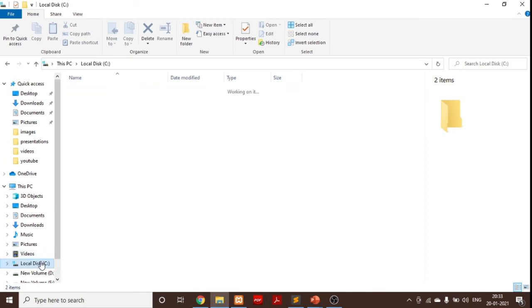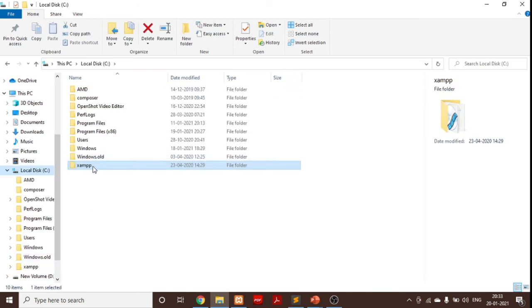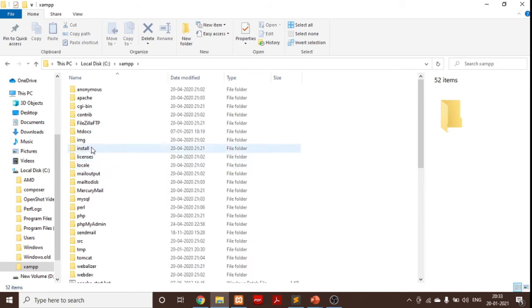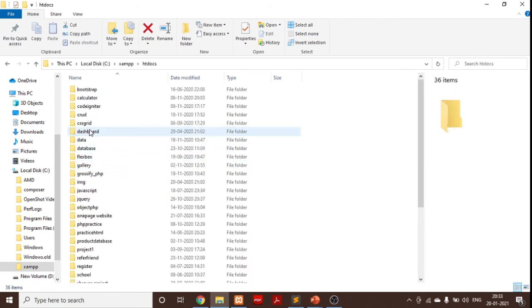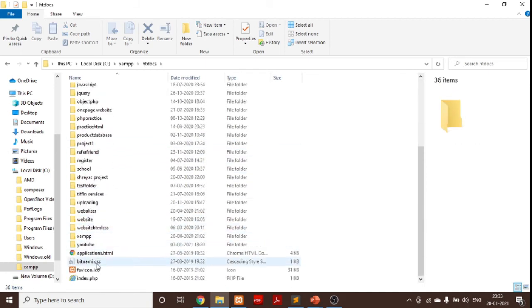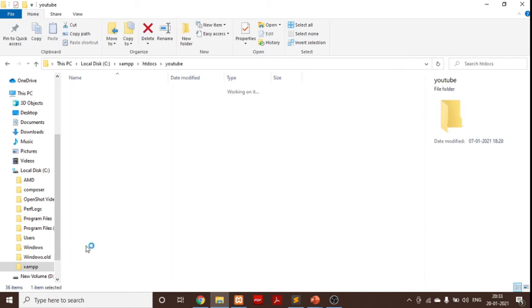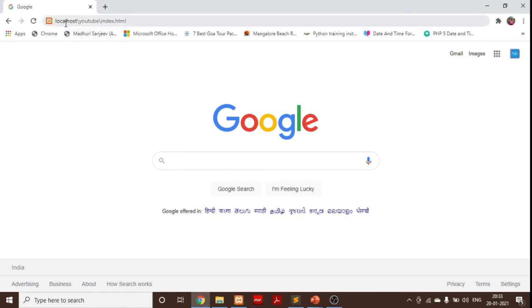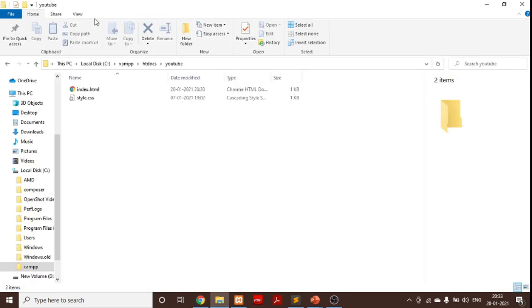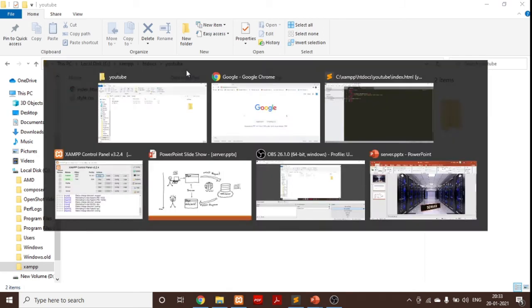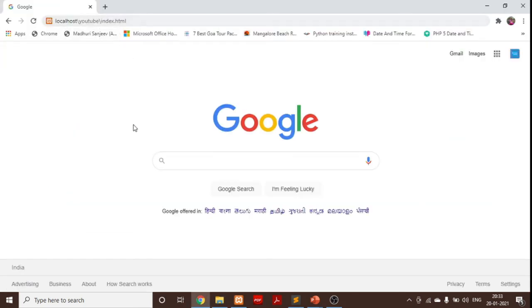So in the local disk I have this XAMPP server, where in htdocs I have saved a folder named YouTube. So I have written the path here, requesting the server to open the folder named YouTube, where you get the web page called index.html.